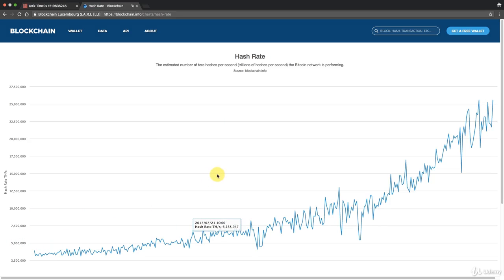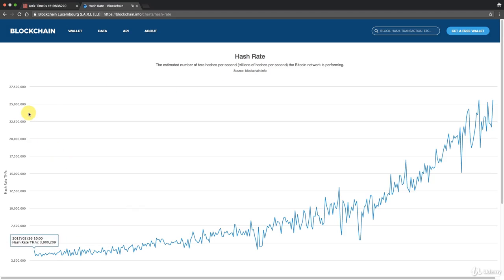So the current hash rate looks like it's 25 million hashes per second. No, this is the current hash rate of the whole network, and it is shown here in terahashes per second, trillions of hashes per second.